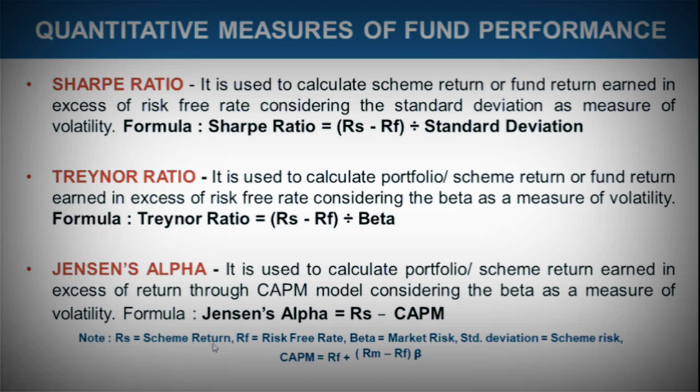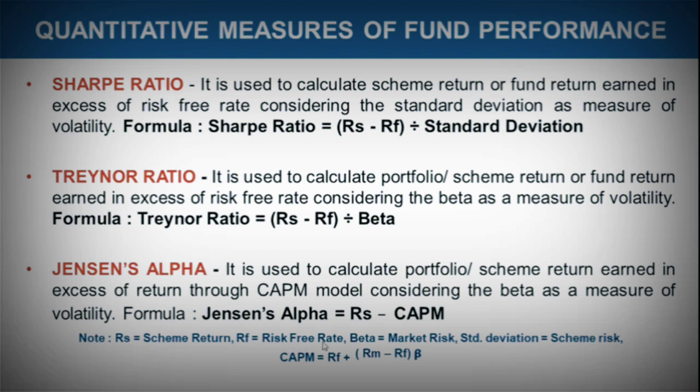RS is representing scheme return. RF is representing the risk-free rate. Scheme return means the particular scheme whose performance we are measuring, how much return it has given. RF is the risk-free rate, like a fixed deposit or any such instrument where a fixed return percentage is provided without any risk.